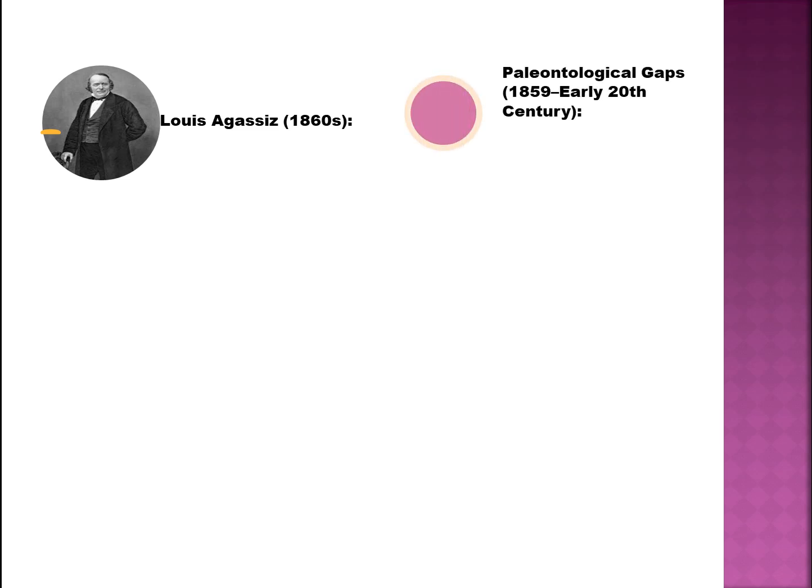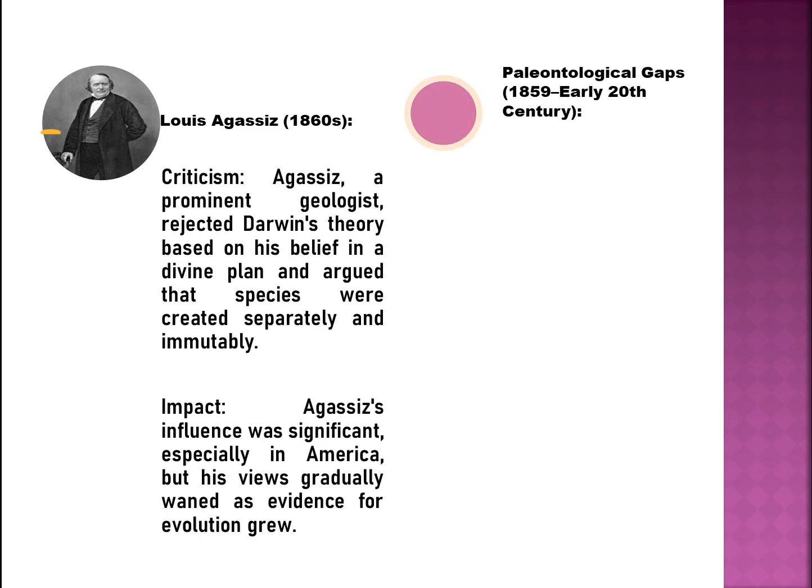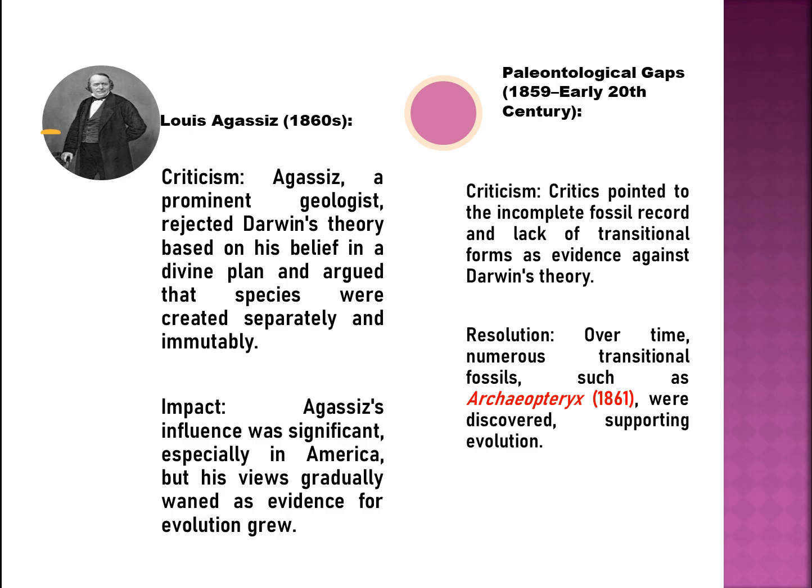3. Louis Agassiz, 1860s. Criticism. Agassiz, a prominent geologist, rejected Darwin's theory based on his belief in a divine plan and argued that species were created separately and immutably. Impact. Agassiz's influence was significant, especially in America, but his views gradually waned as evidence for evolution grew.